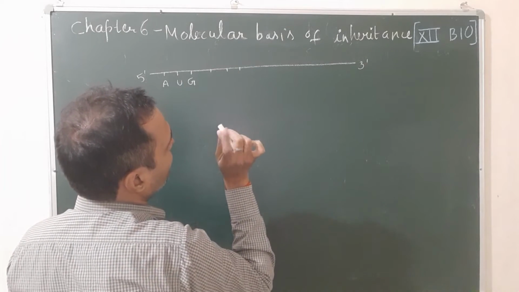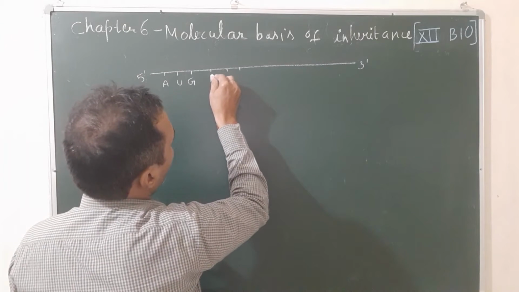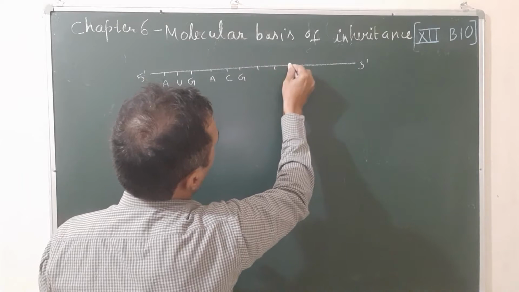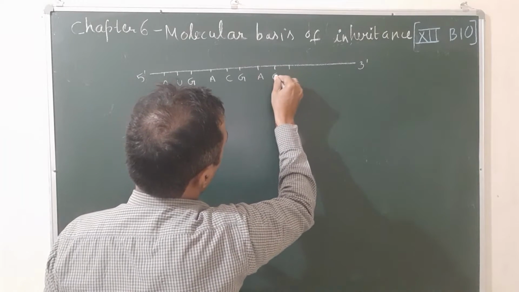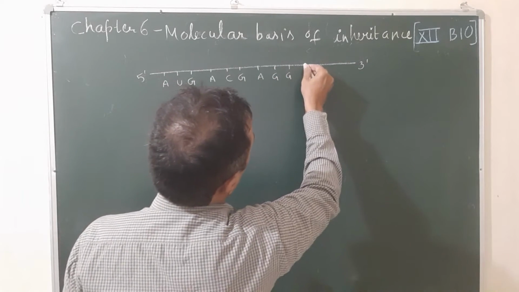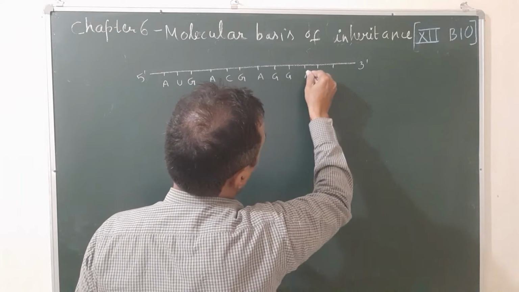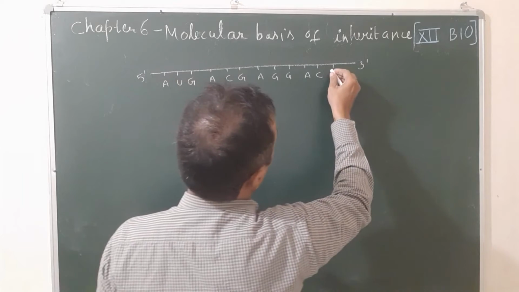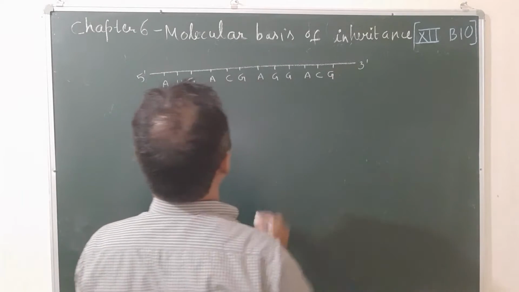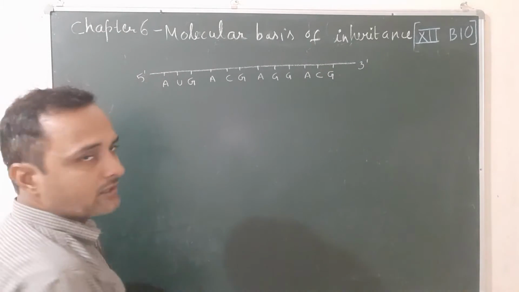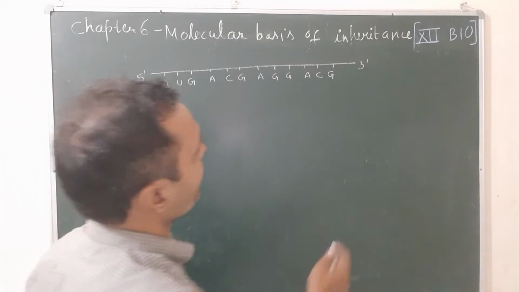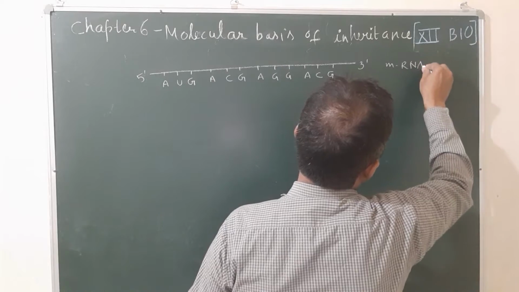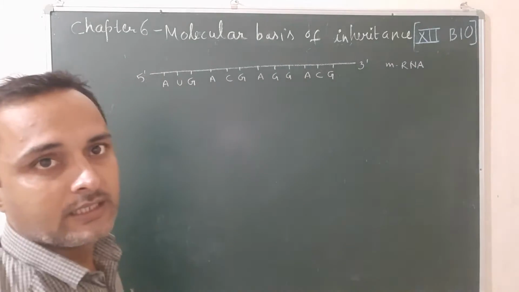So A, C, G, again A, G, G, A, C, G. These are the nitrogenous bases present on mRNA. This is the mRNA having polarity 5' to 3'.